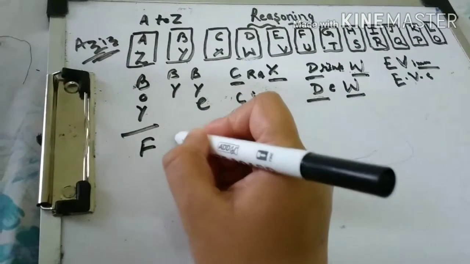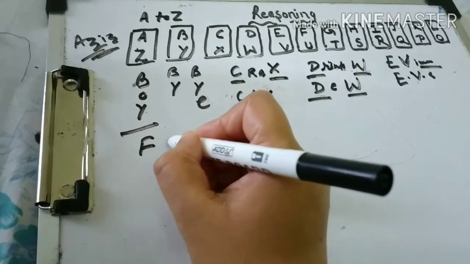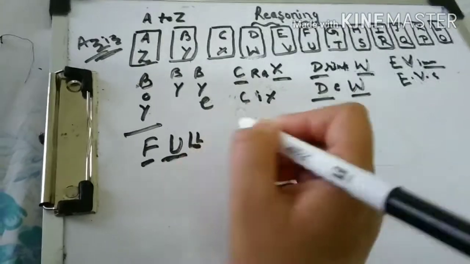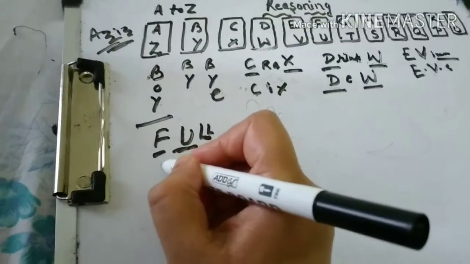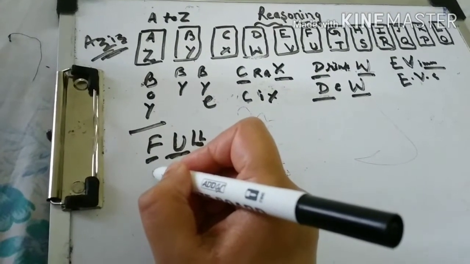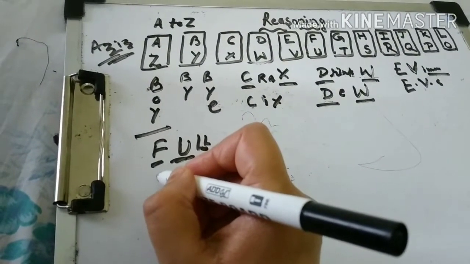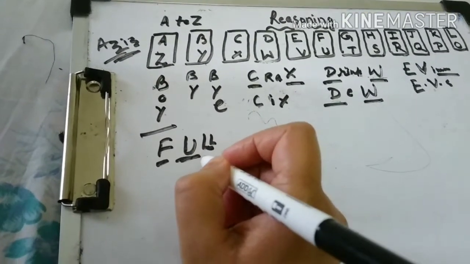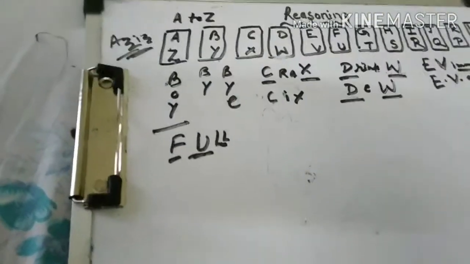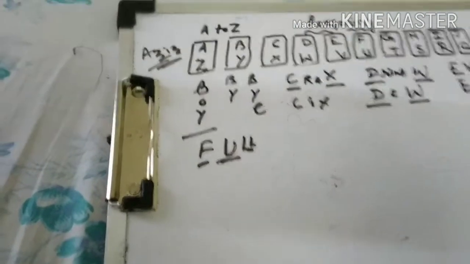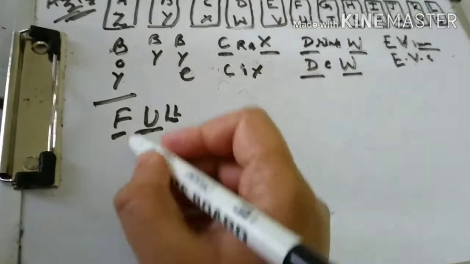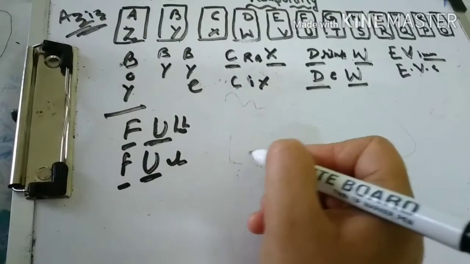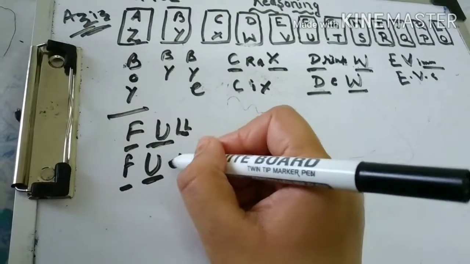F opposite is U, so opposite is U, full. The opposite is FU, or you can remember like this. The other examples, other spellings you can use here, the full, or fuel. So you can remember F and U, fuel, full. I think you got it.